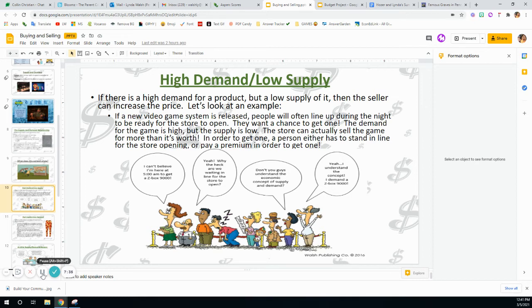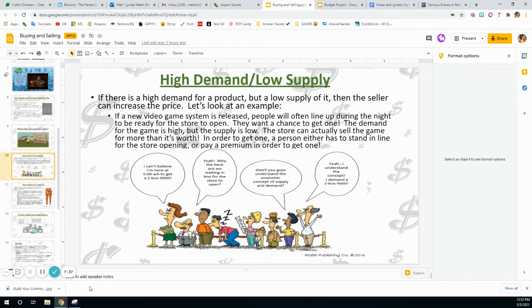So for instance, sometimes when you see a game come out at a store, they will have buyers waiting in line to buy that game and then sell it online for twice or 3 times the cost. That's because the demand for the game is very high, the supply is low, therefore they can charge much more for the game and people will be willing to pay that money.